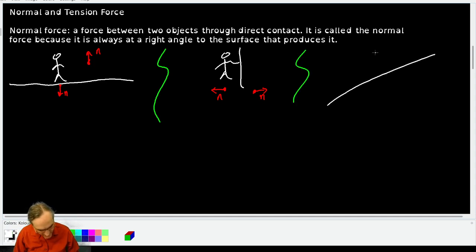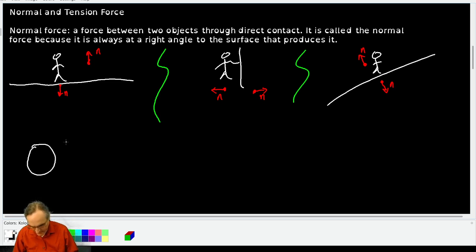The lovely inclined plane. If you are walking up a ramp, there will be a normal force that acts on you, and it will point, again, perpendicular to the surface, and you will produce a normal force on it. It's a third law pair force that is perpendicular to the surface again. It really is kind of a cool thing.